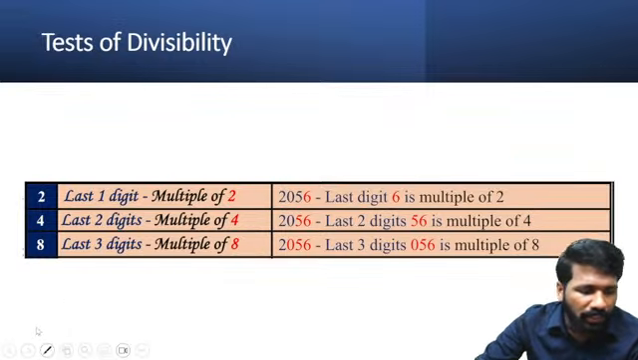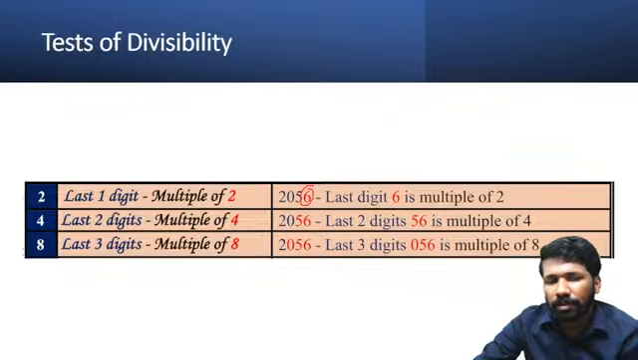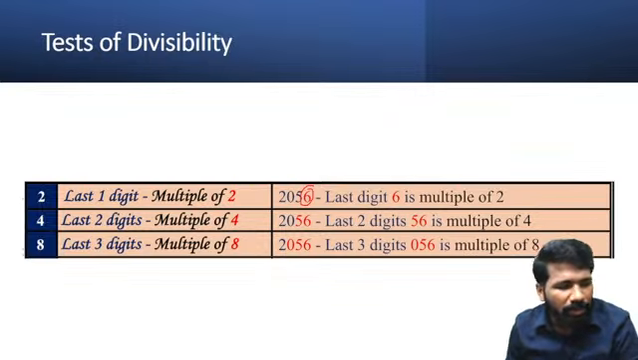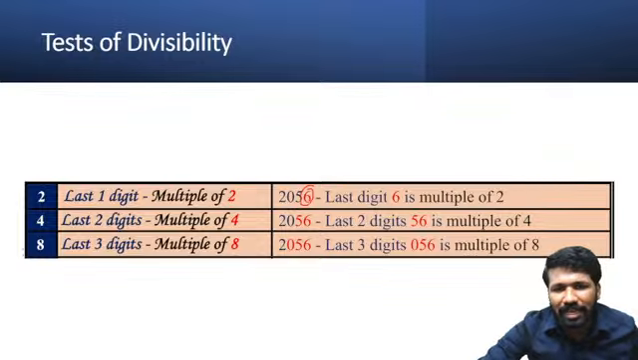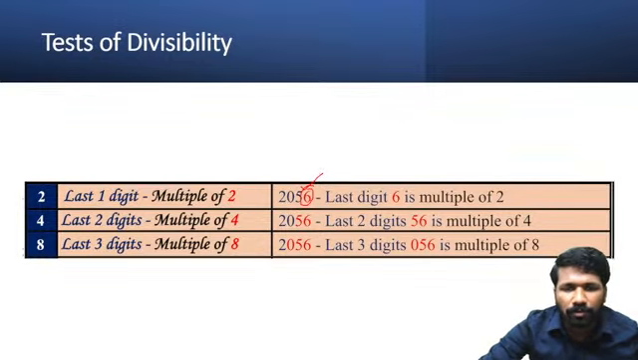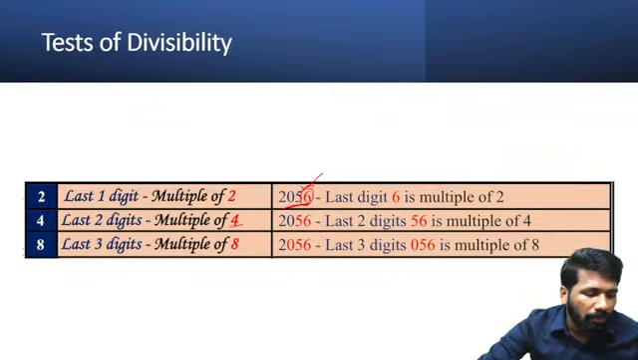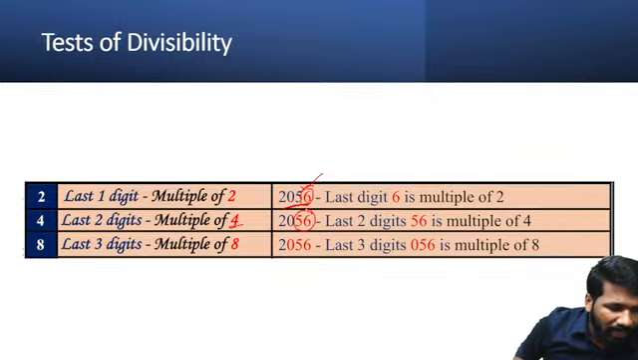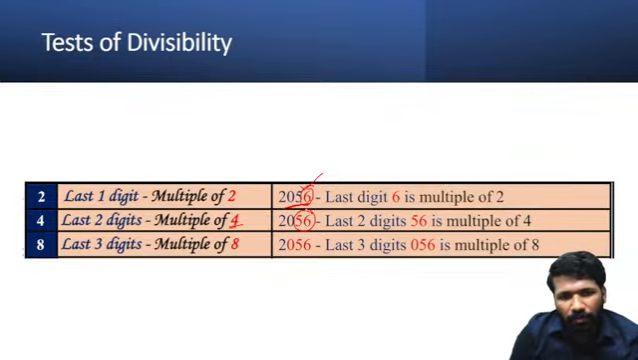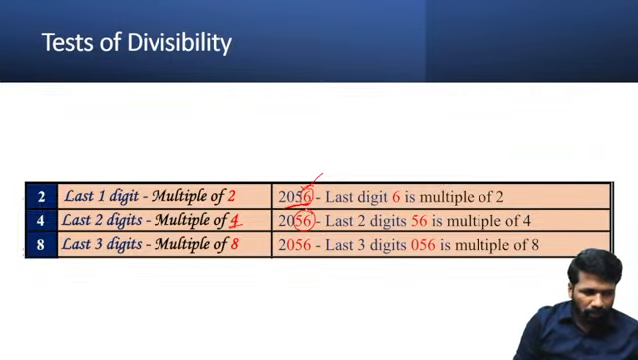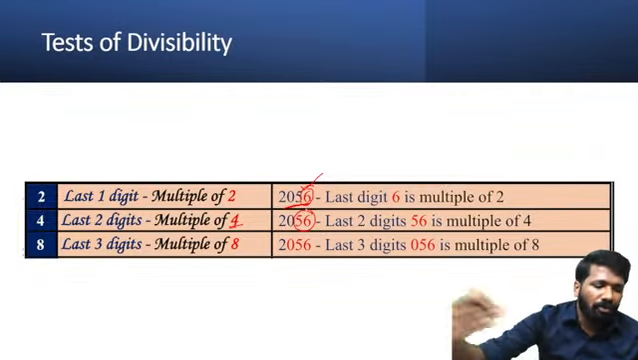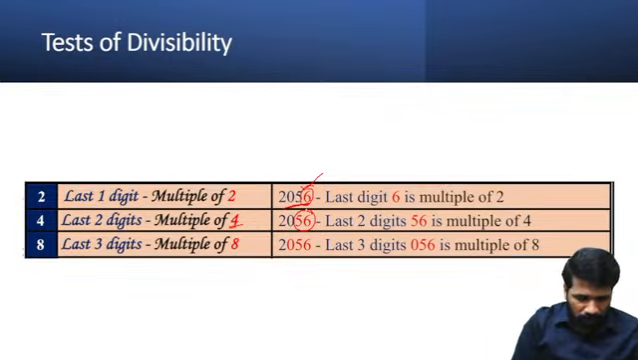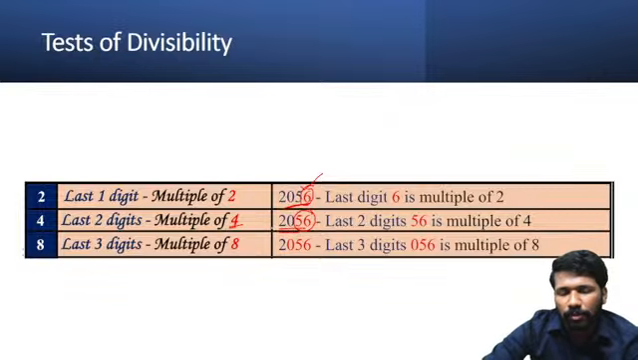If the last digit is a multiple of 2, the number is also a multiple of 2. Multiple of 2 means divisible by 2, both are the same. 2056: the last digit is an even number, so it is a multiple of 2. For a multiple of 4, the last 2 digits, 56, should be a multiple of 4. 56 is a multiple of 4. 40, 44, 48, 52, 56, 60, etc. are multiples of 4. So 2056 is also a multiple of 4.